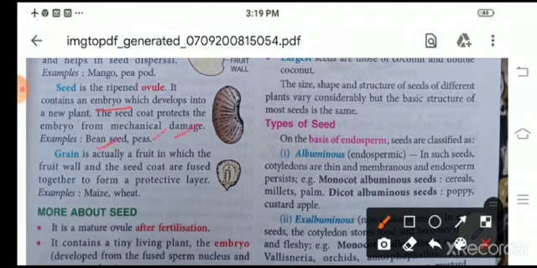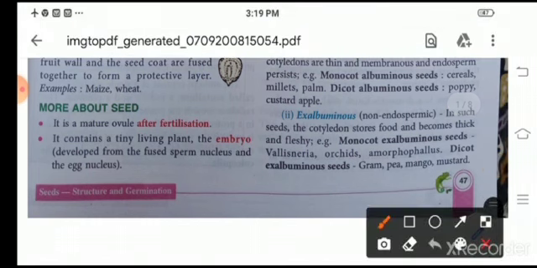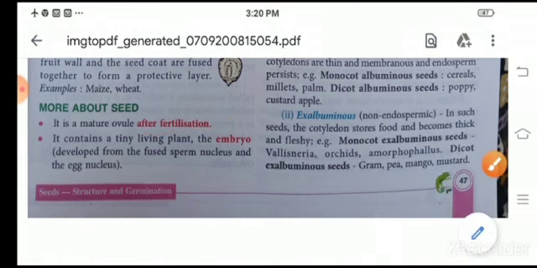Now come to grain. So what is a grain? A grain is actually a fruit in which the fruit wall and the seed coat are fused together and form a protective covering. Examples: maize, wheat. So let's talk about the seed, children. As I told you earlier, seeds are mature ovules which are formed after fertilization. Now these seeds contain an embryo which forms from the fused sperm nucleus and the egg nucleus.